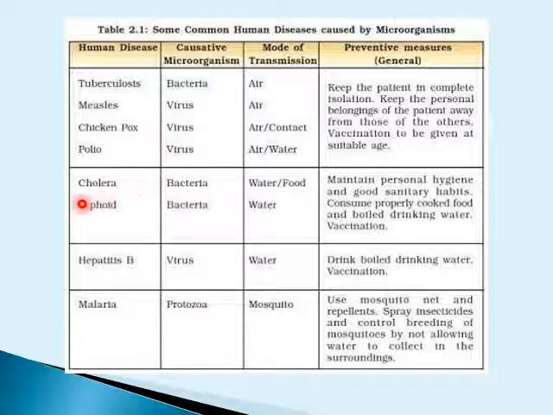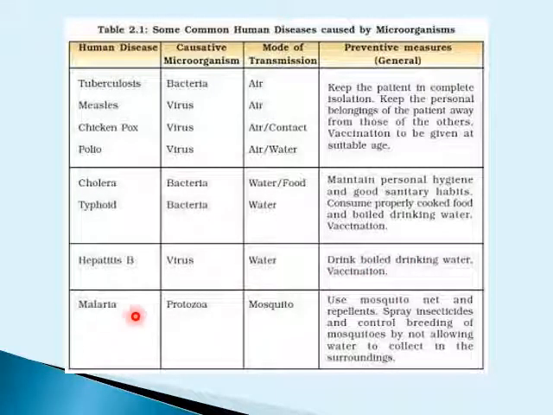pathogens. The next diseases caused by bacteria are cholera as well as typhoid. The transmission mode is food as well as water. What are the preventive measures? Maintain personal hygiene and good sanitary habits. Consume properly cooked food and boiled drinking water. Vaccination is again a must. Hepatitis B is caused by a virus, and the transmission mode is through water. So drinking boiled water is very important, and vaccination is again a must.